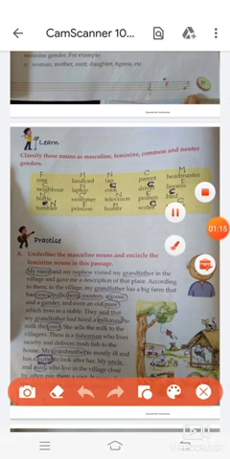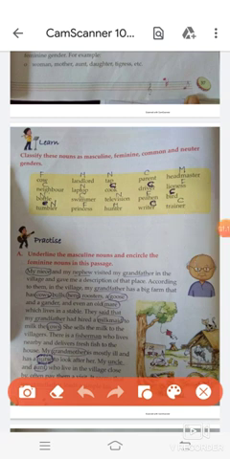Classify these nouns as masculine, feminine, common and neuter gender. Students, in the box you have given some nouns. You have to classify these nouns in masculine, feminine, common and neuter. So, first cow, cow is feminine gender. Landlord, landlord is masculine gender. Tap is neuter gender. Parent is common gender.